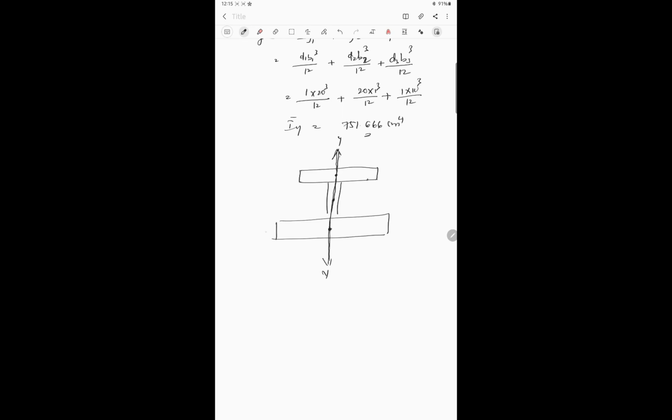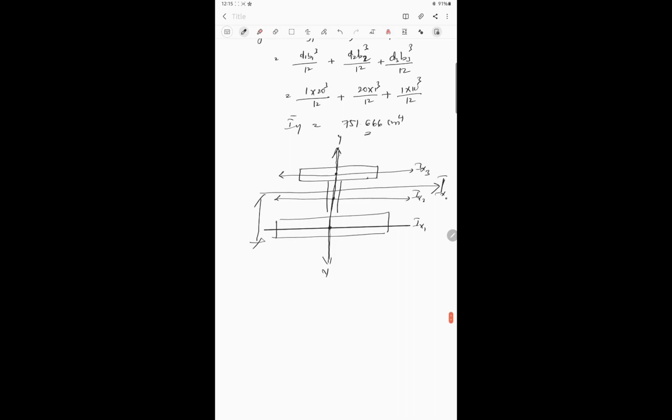Whereas if you see our centroidal x-axis, the individual centroidal x-axis of this figure I am writing as Ix1, then this centroidal x-axis is Ix2, similarly Ix3. My actual centroidal x-axis is passing at a height of 8.9 centimeters, somewhere here. This is my Ix naught, the final.